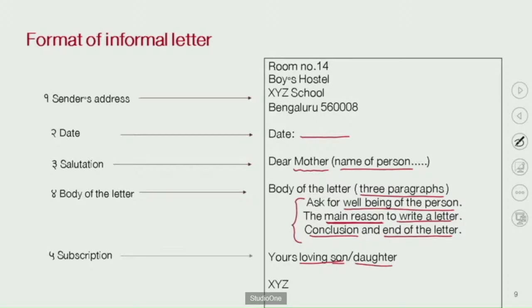And at the end, what is important? The sender's name or the signature. You can write it in this way, showing an imaginary name. So write XYZ or any imaginary name. Do you understand?